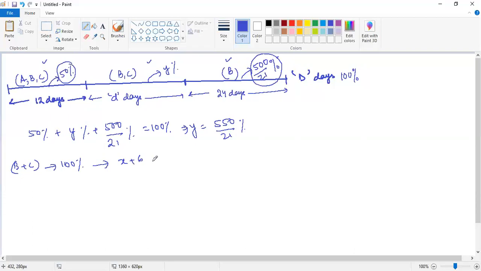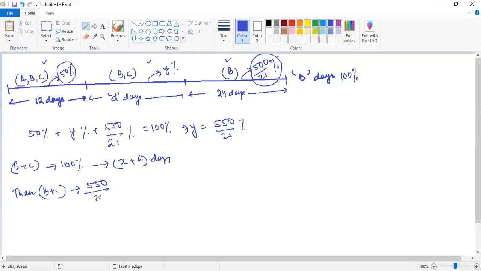X plus 6 days, right? B and C can do 100% of the work in X plus 6 days. Now we are focused on the B and C part right now, the middle part, because we need to find the number of days, rather D. Now, if B and C do 100% of the work in X plus 6 days, then B and C